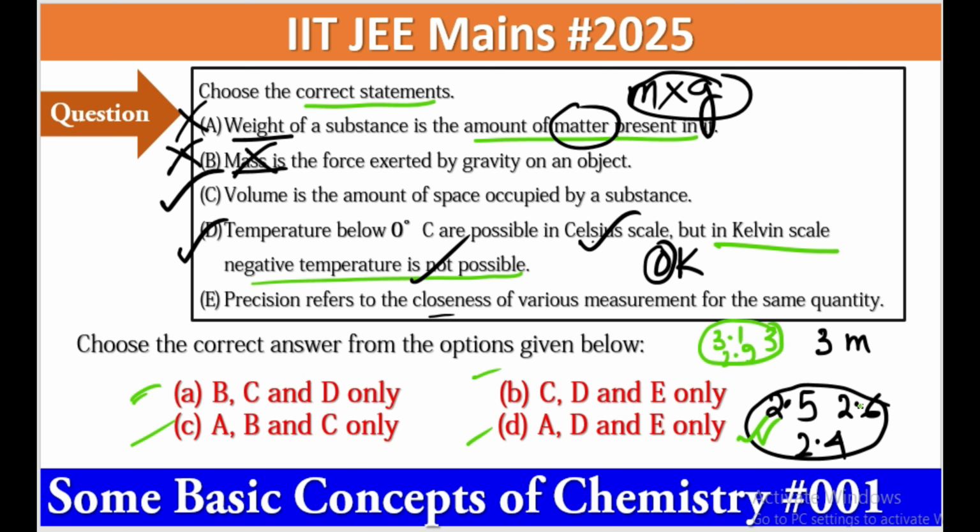So precise means it has no connection with the true value; here you have to consider only your measurements. Although all your measured values are wrong, since you are getting almost the same value, your measurements are precise. Statements C, D, and E, these three statements are correct. So basically, option B is the correct one.